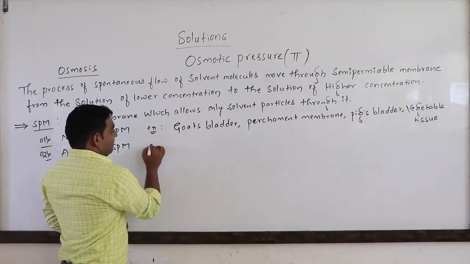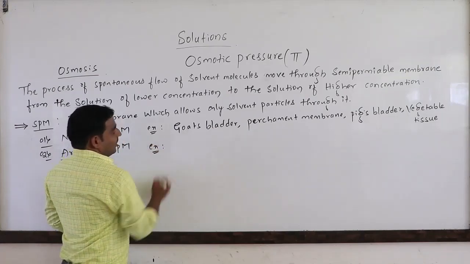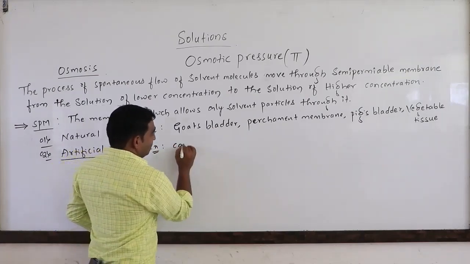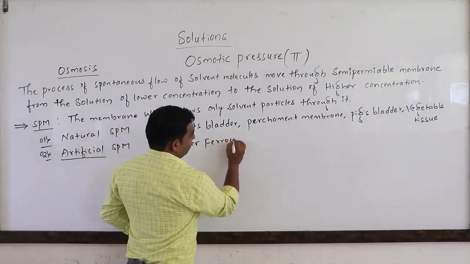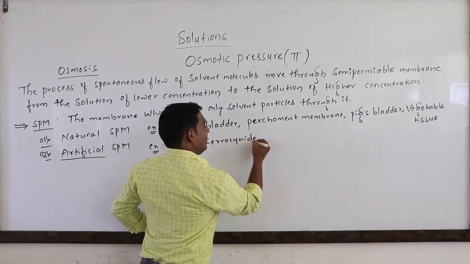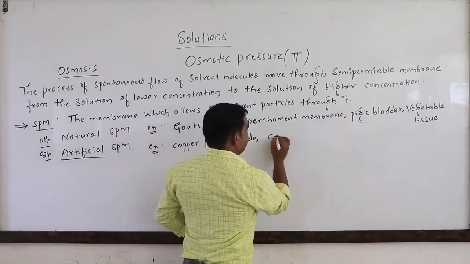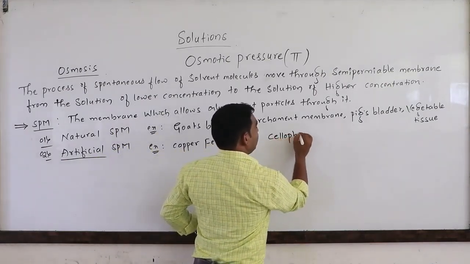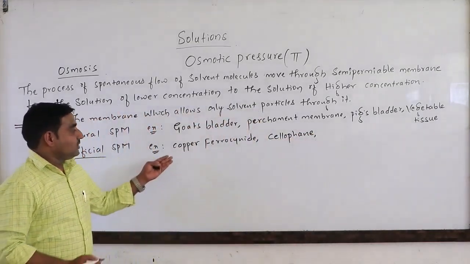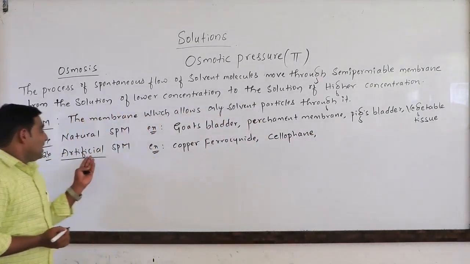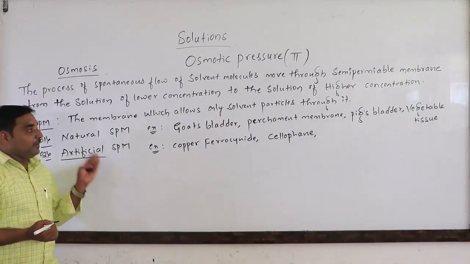Examples of artificial membranes are copper ferrocyanide, which is prepared in the laboratory, and cellophane. These are two examples for the artificial semi-permeable membrane.